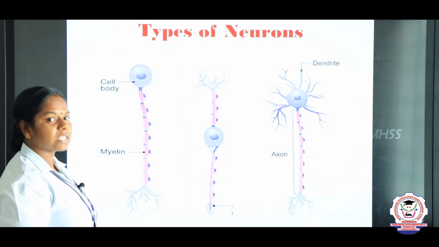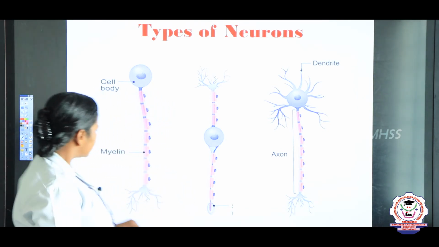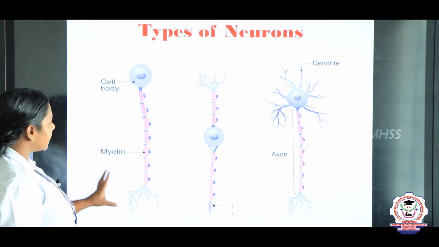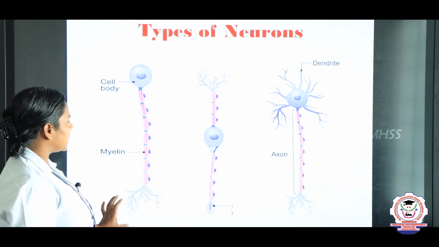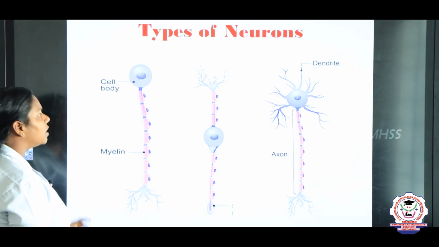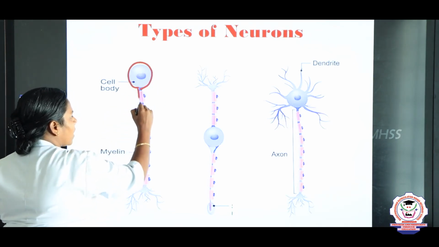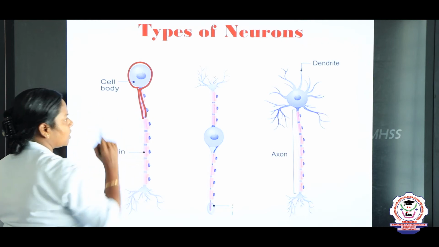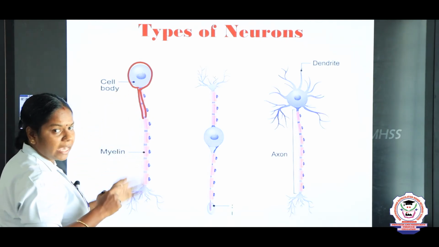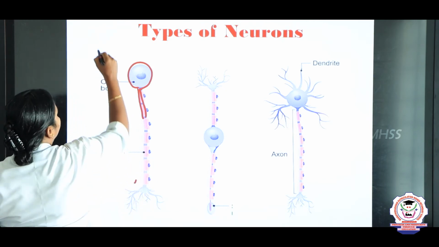And now we are going to see the types of neurons based on their structure. Just look into this picture, children. Here, this we say is a unipolar neuron. Why do we say it is a unipolar neuron? Because from the Cyton only one process arises. Only one process arises from the Cyton. So, we call this a unipolar neuron.